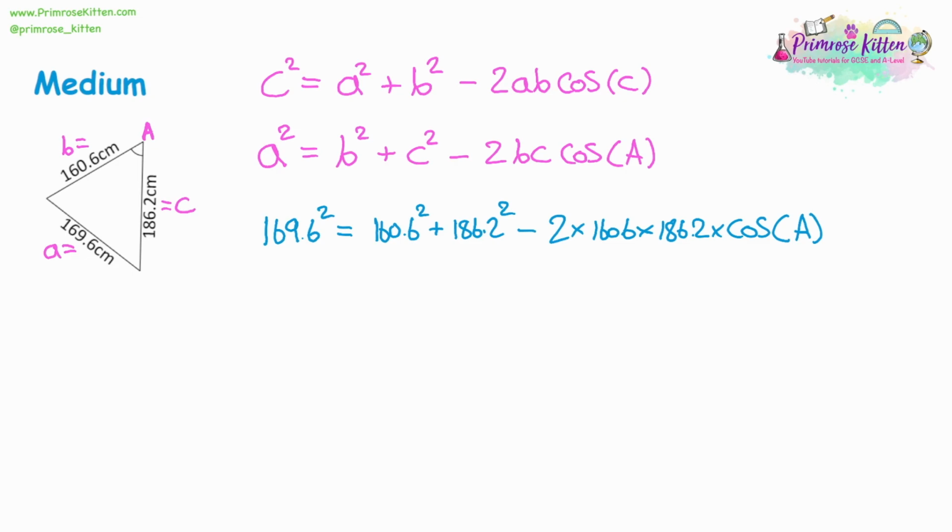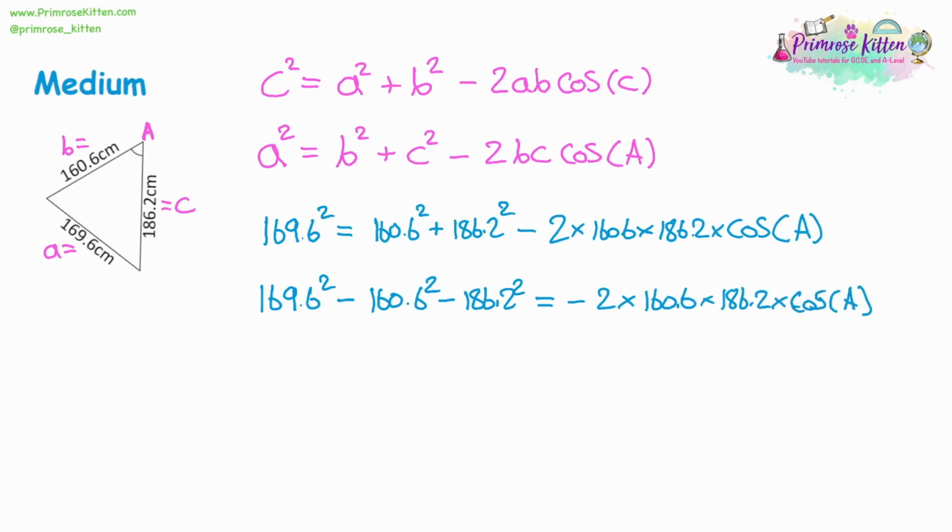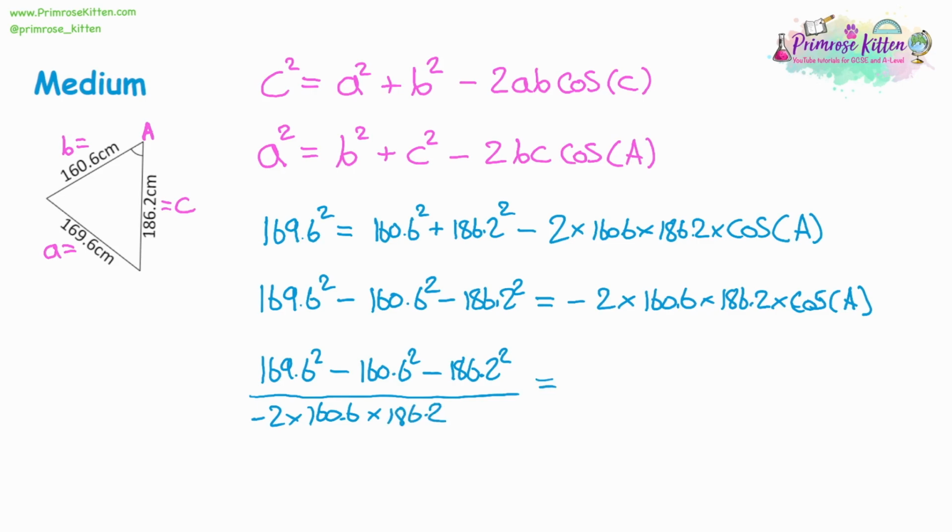So we want the term with A in it on its own. So I'm going to take the left-hand side, and take away the Pythagoras Theorem part of this to get it over to the other side. That'll leave us equal to the multiplication section. So now we have only one term to deal with on the right-hand side with the A. Then, to get the cos A on its own, we can divide by all the things it's multiplied by. It's useful to do this because if we actually squared out these numbers, we have some quite long numbers to write down lots and lots of times. Just keeping them in this format makes it easier to do the final calculation. So we divide by the negative 2 times 160.6 times 186.2, but we're going to keep the cos A on that side.